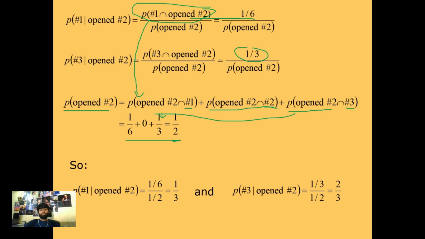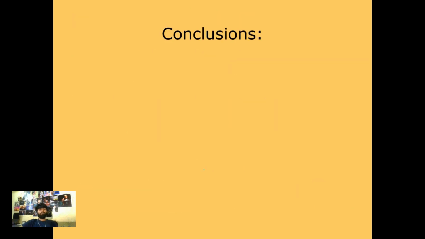So as you can see, in the first case where the prize is behind the first door and Monty opened the second door, the probability is lesser than when you switch to door number 3, and it's half of the probability when you switch. So if in this Monty Hall problem you are given a choice, you should always switch to another door because your probability of getting the prize will increase. So let's conclude this video. Now we have understood and proven that the probability will increase if we switch the door.